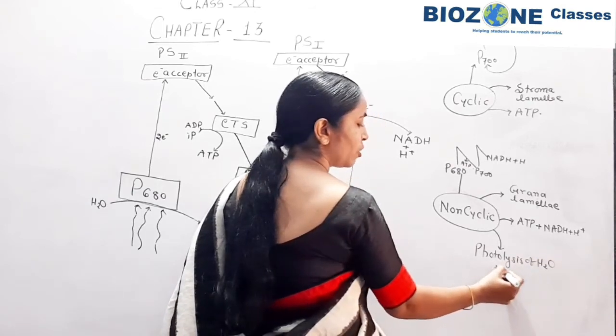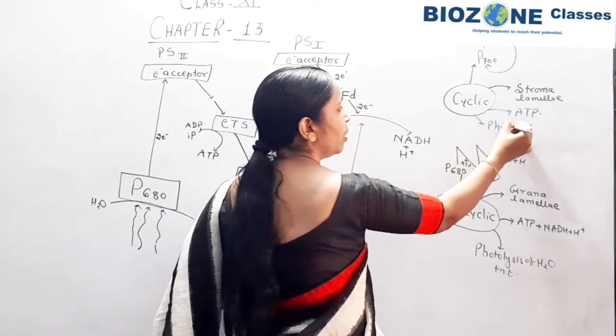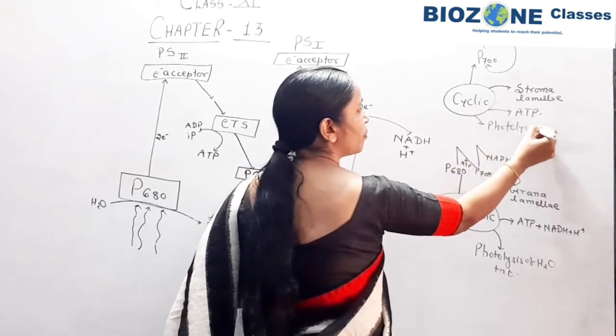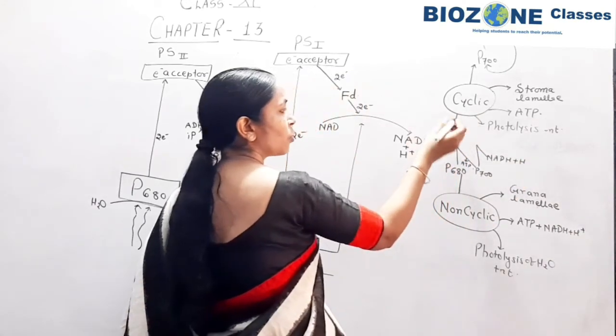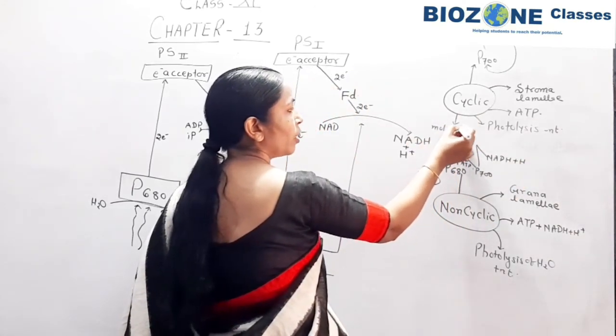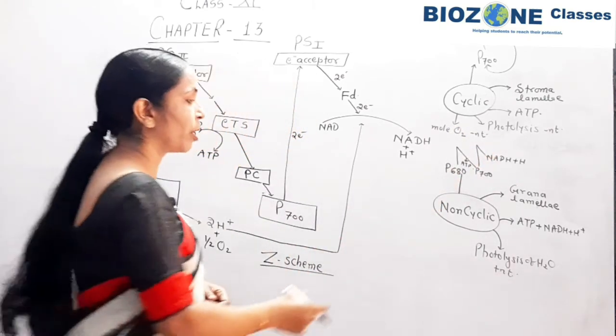is present or takes place. Here the photolysis phenomenon is completely absent. So photolysis you remember is absent. Because of the absence of photolysis, molecular oxygen is also absent in cyclic phosphorylation.